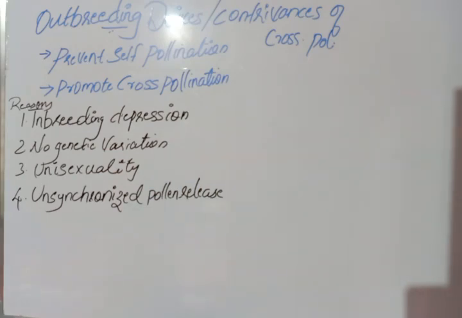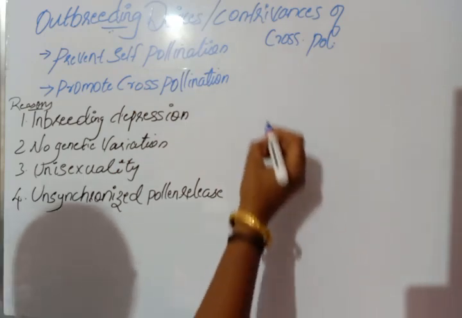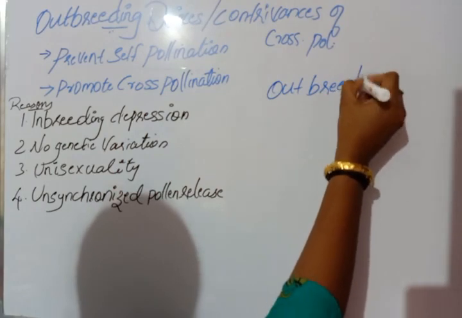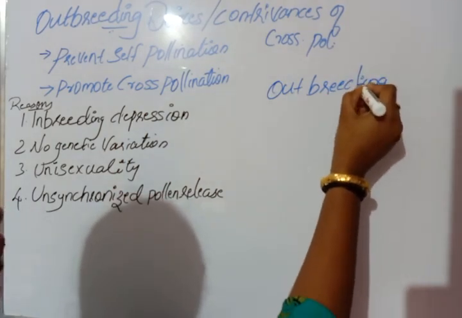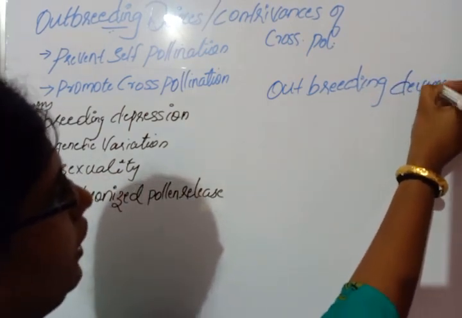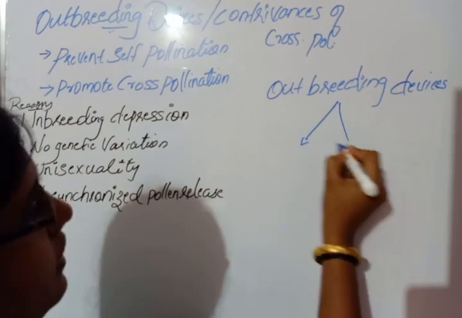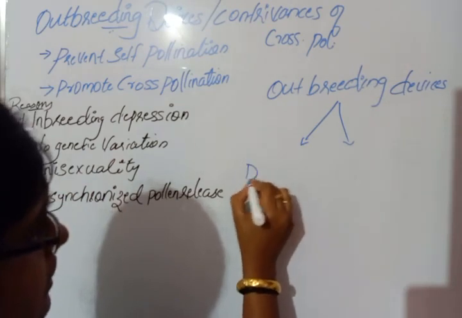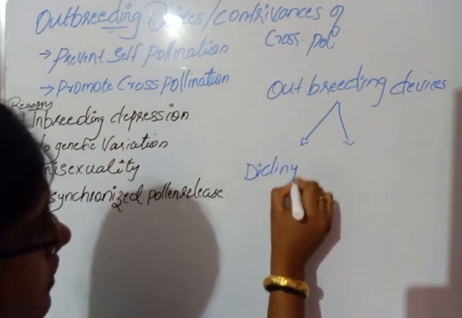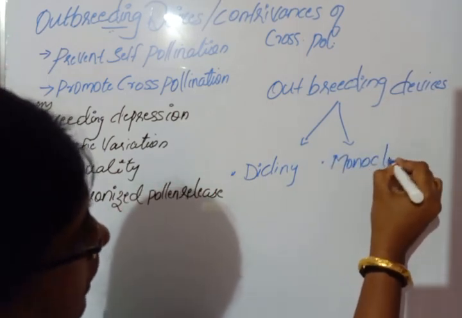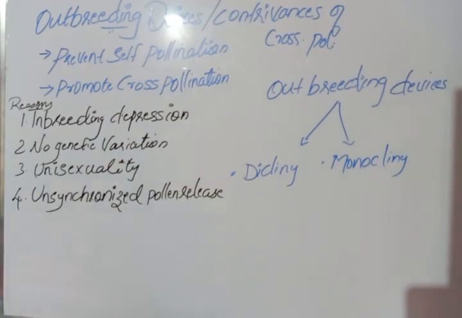We can classify the outbreeding devices into two. That is dicliny and monocliny. First one is dicliny. Second one is monocliny. Dicliny and monocliny are the two outbreeding devices.